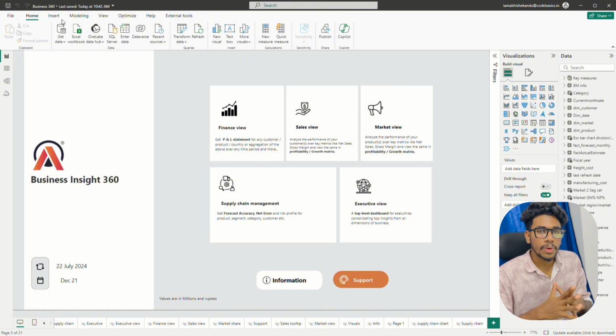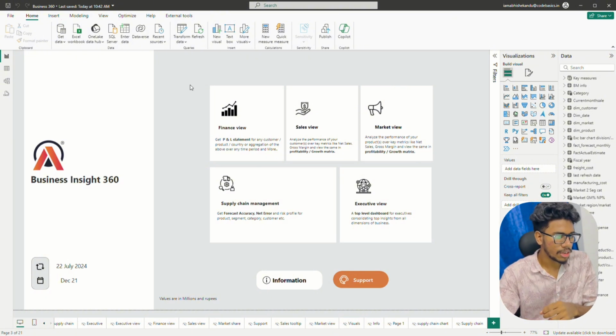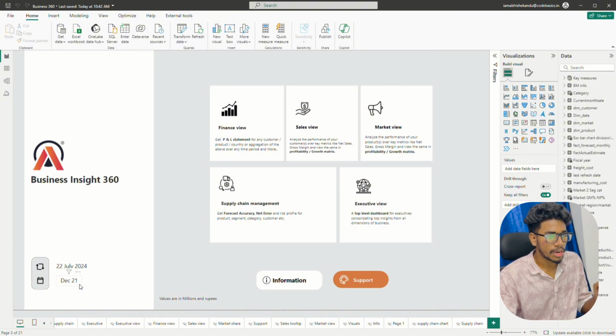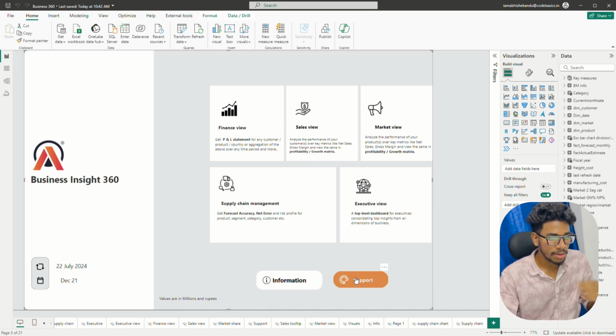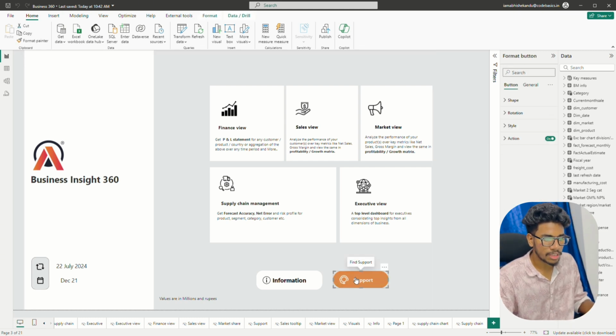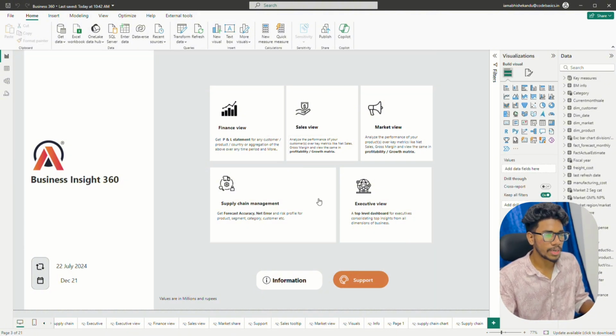This is how the homepage of the report looks. I added the company logo and the refresh date of the database, and December 21st is the last sales date of the product. I also have an information page here and a support page here. I can navigate to different views in the report by clicking on these buttons: sales view, finance view, market view, and so on. And by clicking on this button, I will navigate to the sales view directly.